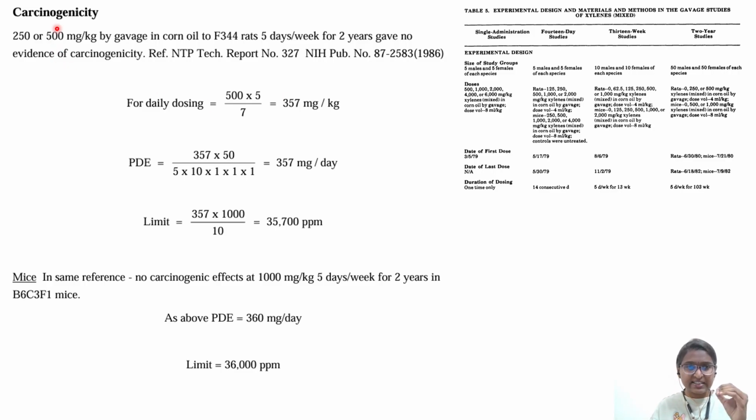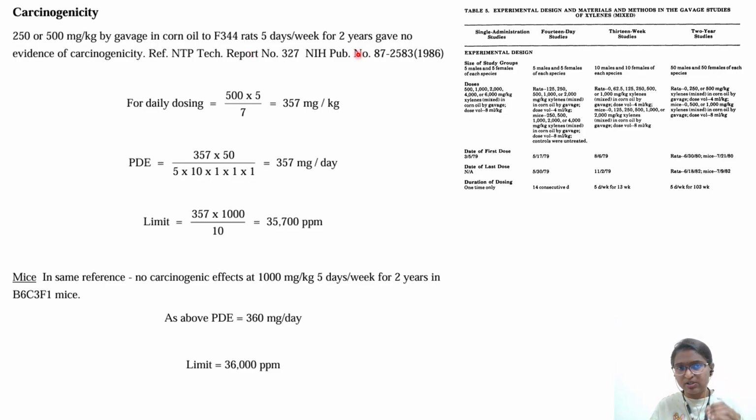So the first study is the cancer study, which they have taken from NTP. The study took place in 1986. This is the table you can see. You can pause the video and look. The doses taken from here are 250 and 500, by gavage in corn oil. So corn oil is the vehicle here. Rats are exposed 5 days per week for 2 years.